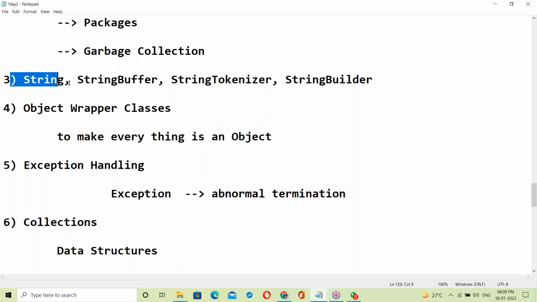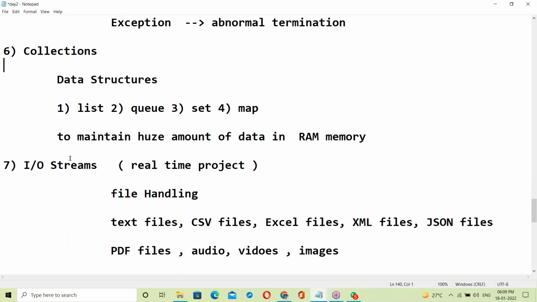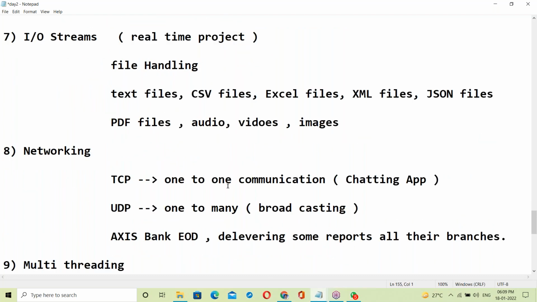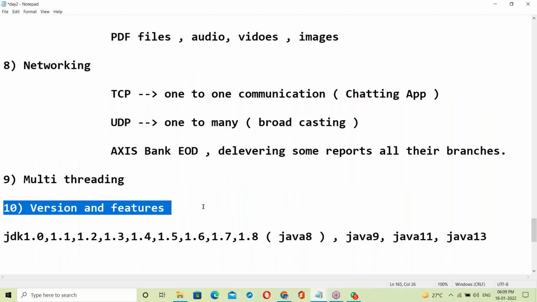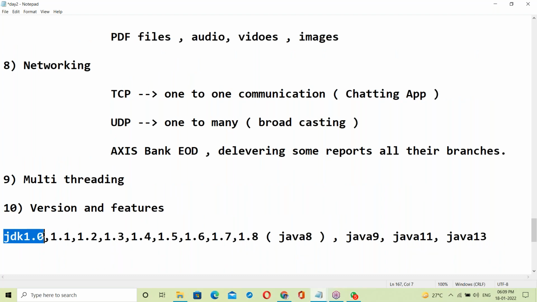Next: StringBuffer, StringTokenizer, StringBuilder, wrapper classes, exceptions, collections, IO streams. In this combination we will discuss real-time projects. Next, networking with TCP, where we'll discuss 2 live applications, such as a real-time chatting application. Next, multithreading. After that, version-wise features, 1.0, 1.1, 1.2, up to 13.